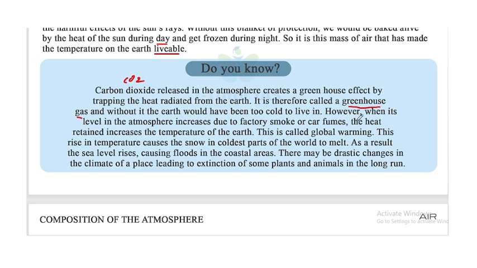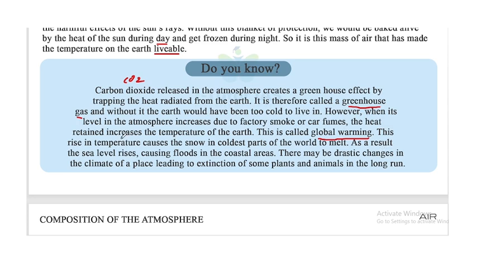However, when its level in the atmosphere increases due to factory smoke or car fumes, the heat retained increases the temperature of the Earth. So if the level of carbon dioxide increases, it is too bad for us. This condition is called global warming, which means the temperature of the Earth is gradually increasing. This rising temperature causes the snow in the coldest parts of the world to melt.